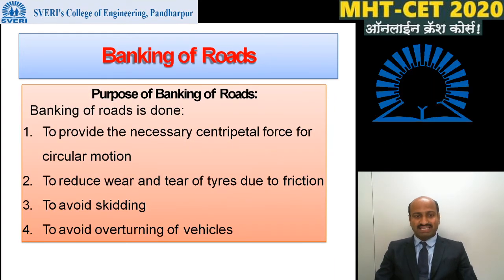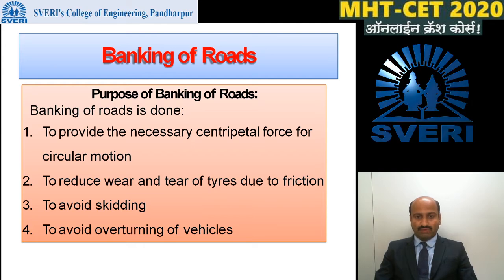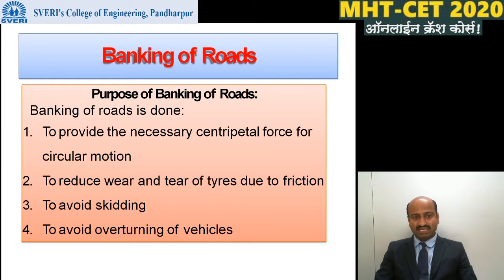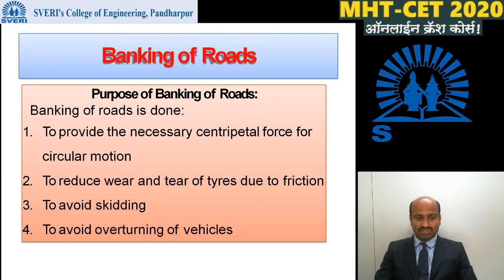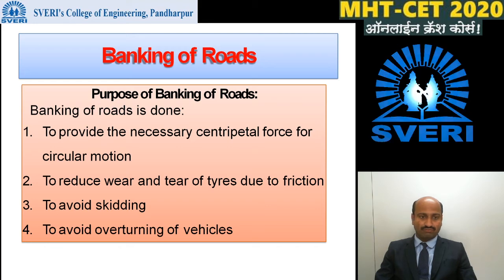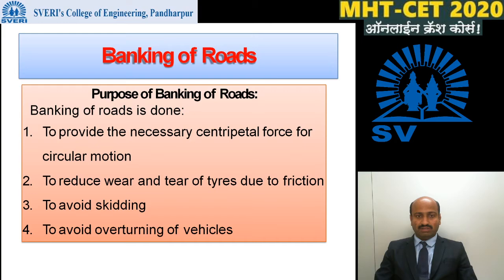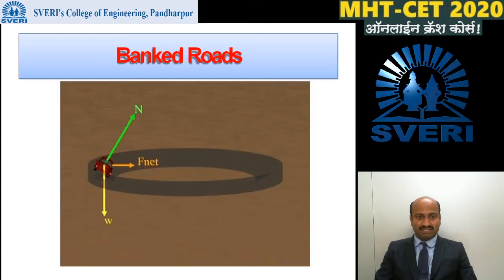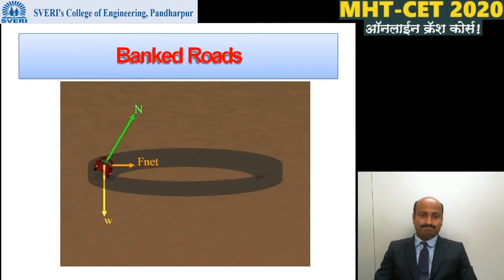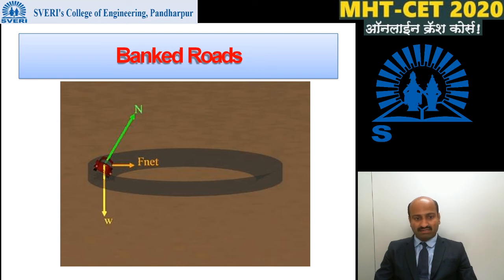Then, the purpose of banking of road. Banking of road is done in order to provide the necessary centripetal force for circular motion, in order to reduce the wear and tear of tires due to friction, in order to avoid the skidding of car, and in order to avoid the overturning of vehicles. To avoid all this, the banking of road is necessary. This is the picture of banked roads.